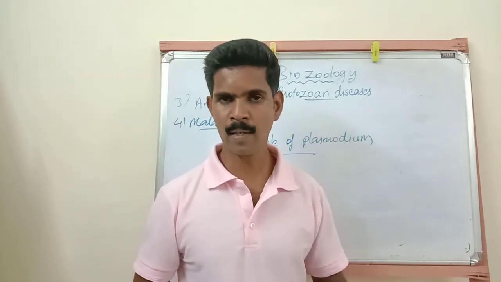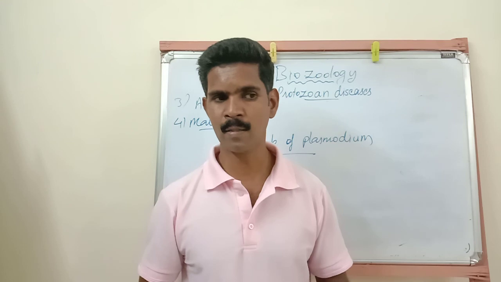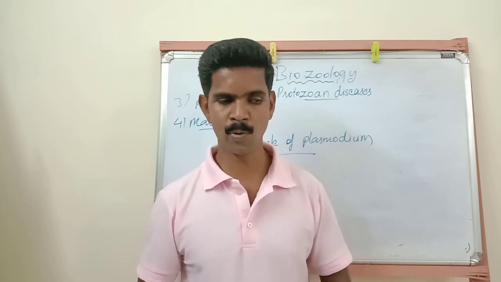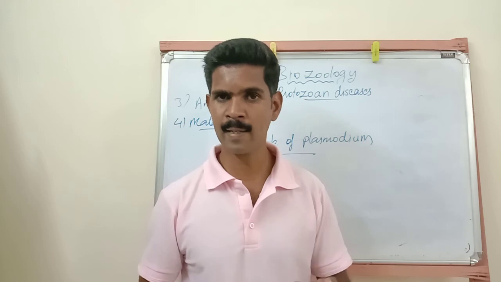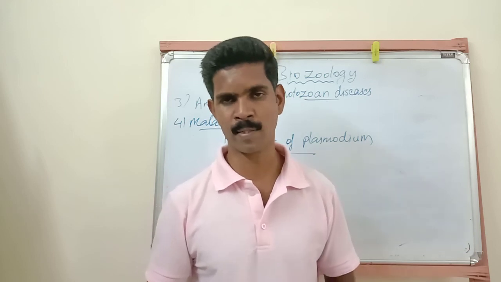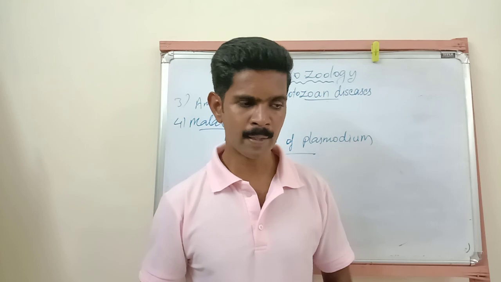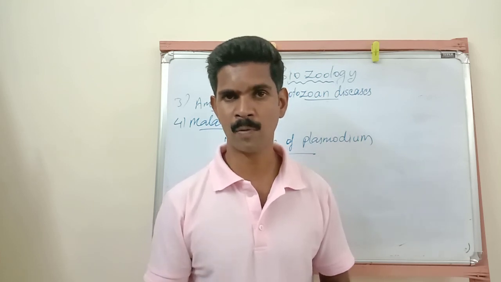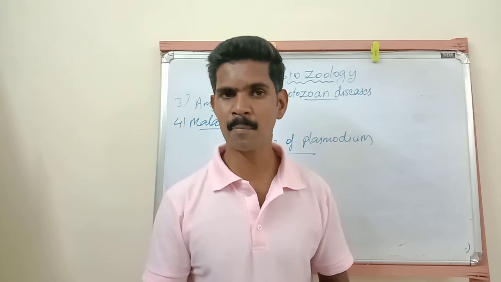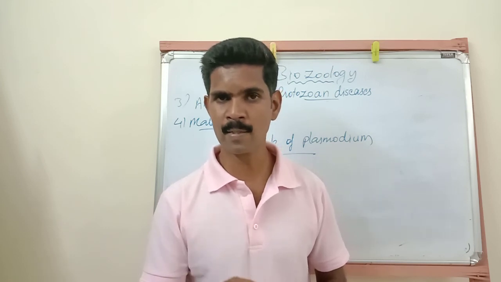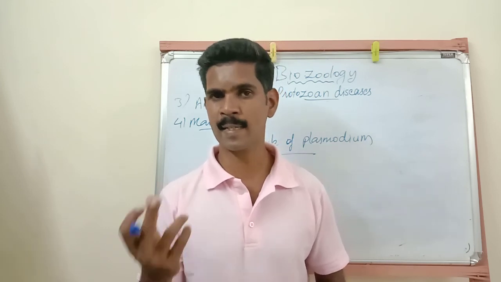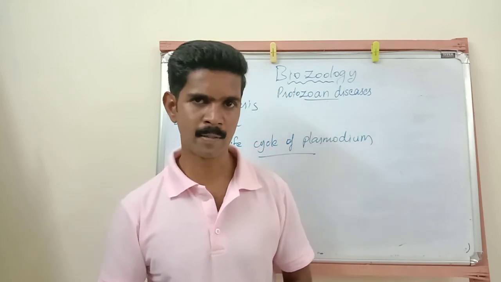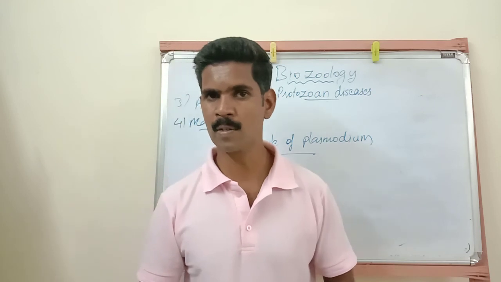This erythrocytic cycle takes a minimum of 48 to a maximum of 72 hours. So one erythrocytic cycle takes 48 to 72 hours. Some malarial species take more time. Based on the species of Plasmodium, the duration of this erythrocytic cycle increases. So minimum 48 hours. You understood, my dear students?